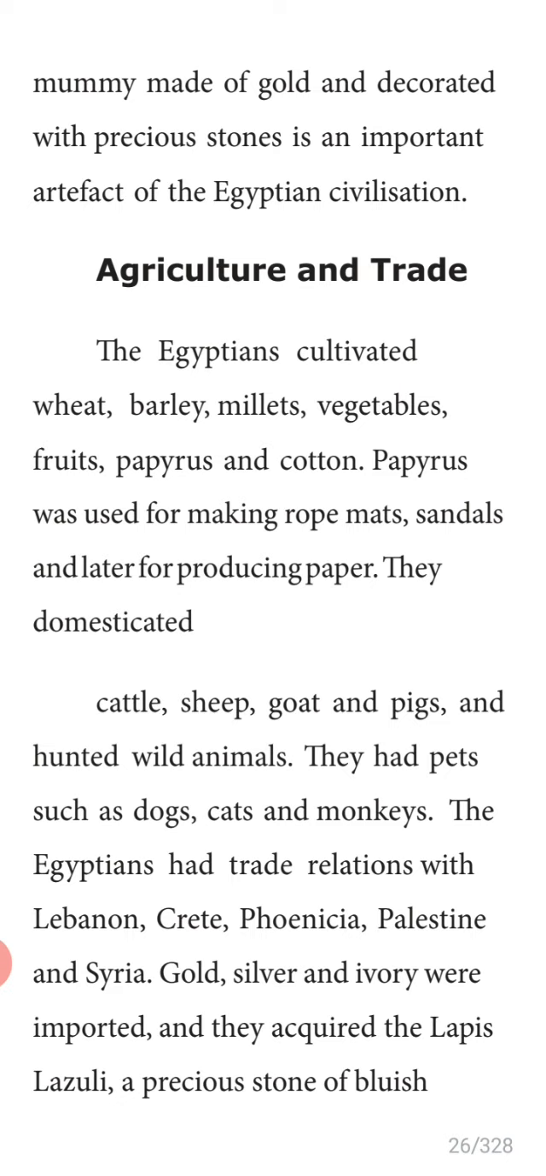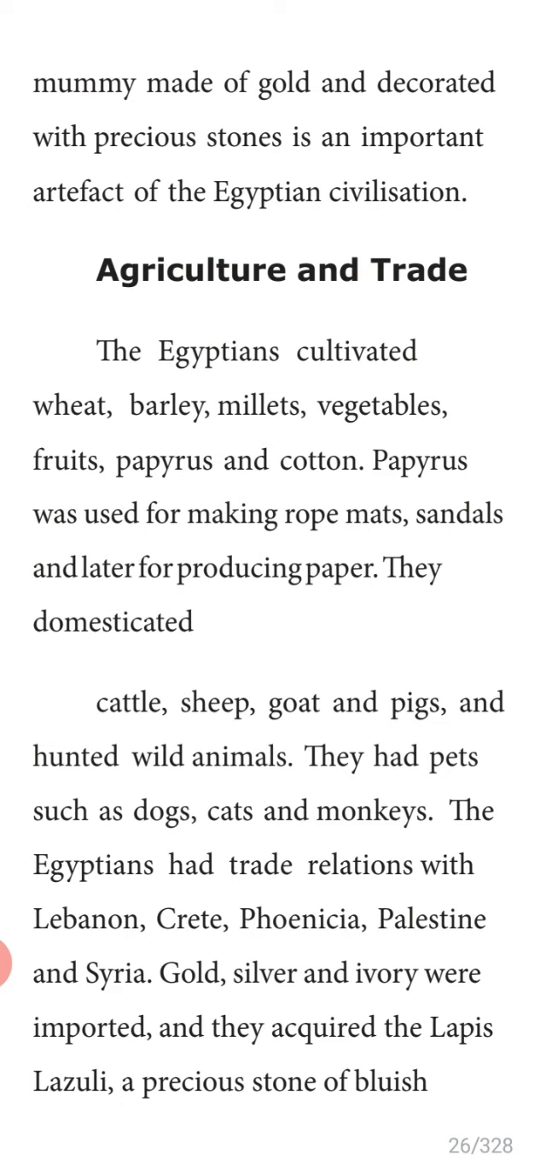They domesticated cattle, sheep, goats, and pigs, and hunted wild animals. They had pets such as dogs, cats, and monkeys. The Egyptians had trade relations with, underline, Lebanon, Crete, Phoenicia, Palestine, Syria. All these places, the Egyptians had their commerce.